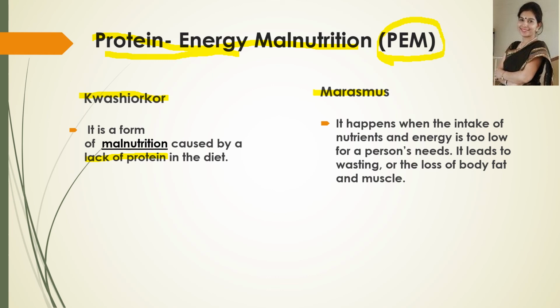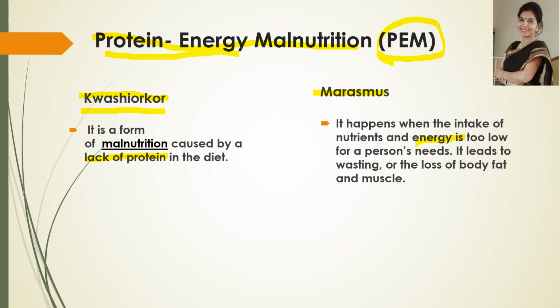So that condition is called kwashiorkor. And in case of marasmus, it happens when the intake of nutrients like protein and especially energy is low, and it leads to wasting or the loss of body fat and muscles, and that condition is marasmus.